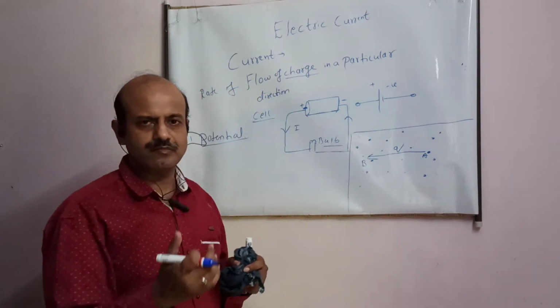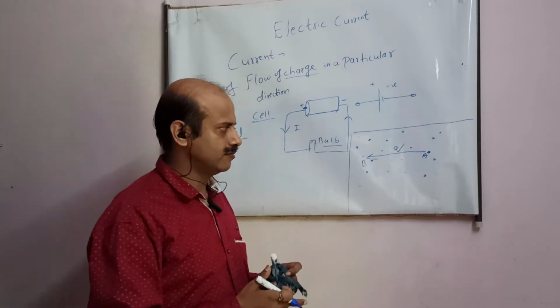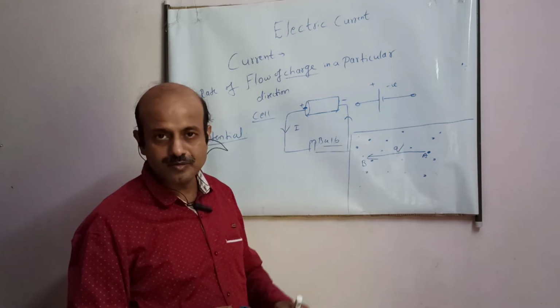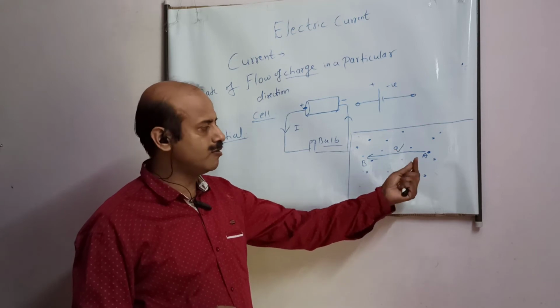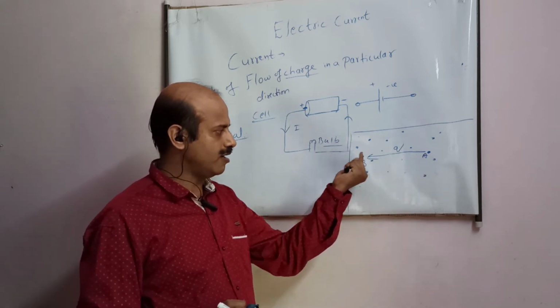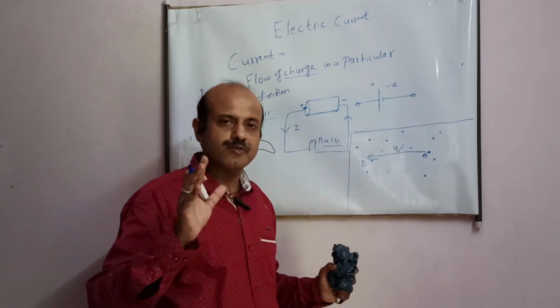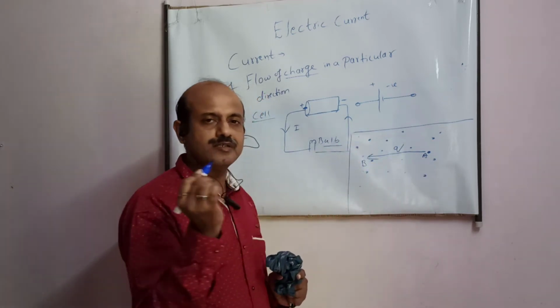Now see, there are other charges which may repel also, which may attract also. But suppose I am facing net repulsion, which means I have to do certain work while coming from A to B, because there are other charges applying forces. So to bring this charge from here to here, I am doing certain work.